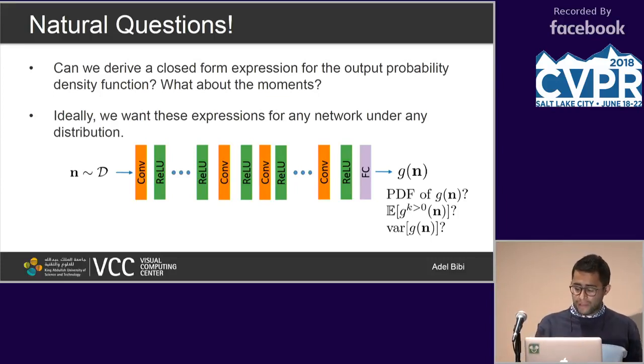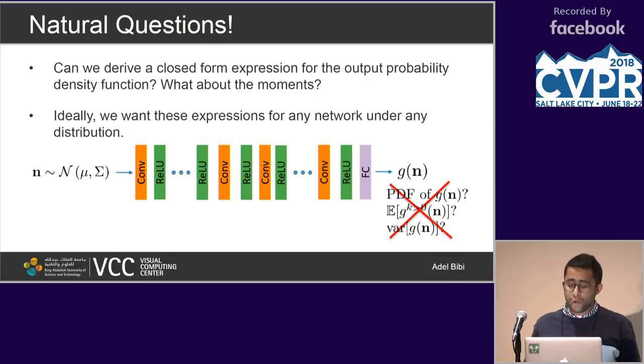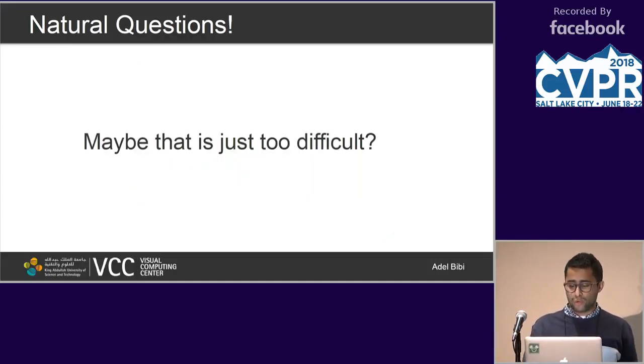Now, it seems that even under simple assumptions like having Gaussian input at the input level of the network, which is one of the most stable distributions that we know, we cannot actually get a closed form expression for an arbitrarily deep network. And we particularly believe that there might not even exist such a solution with respect to some elementary functions. So what can we do there? Because the problem seems just too difficult.